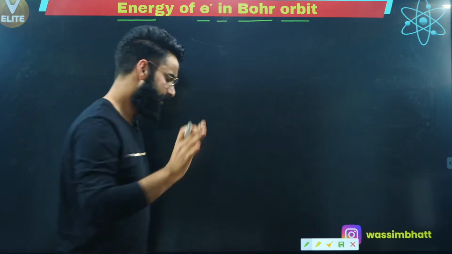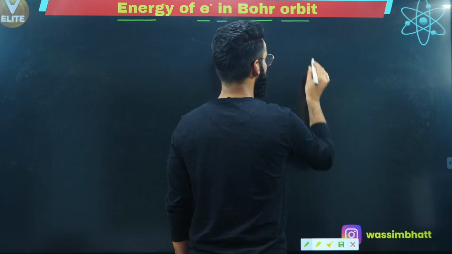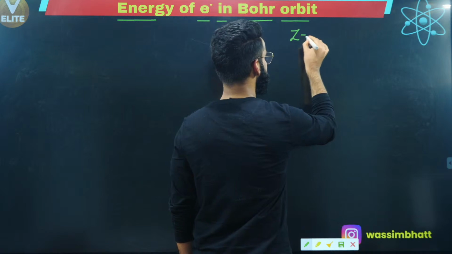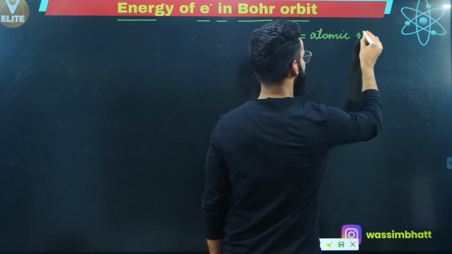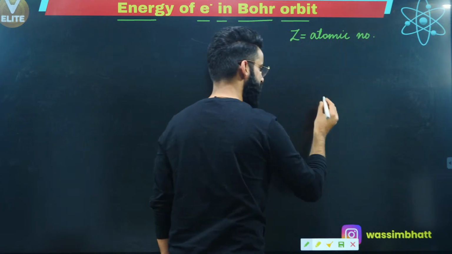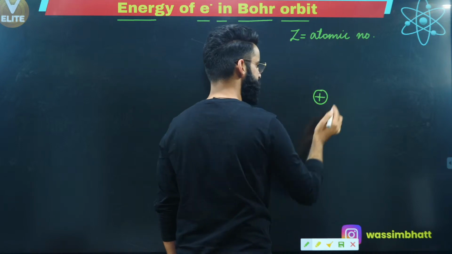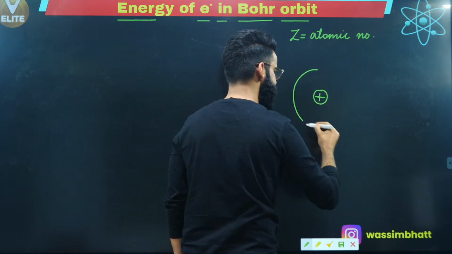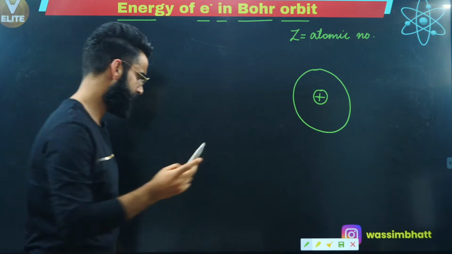I'm taking a single electron species over here whose atomic number is Z, right? Let's assume this is the nucleus of this single electron species, and this is the shell in which your electron is there.